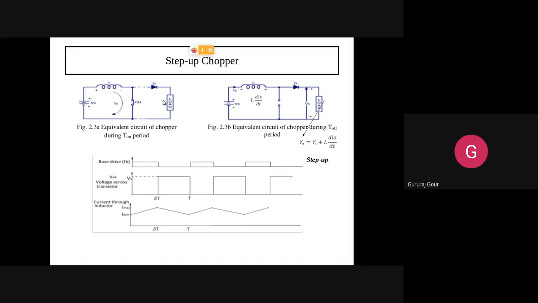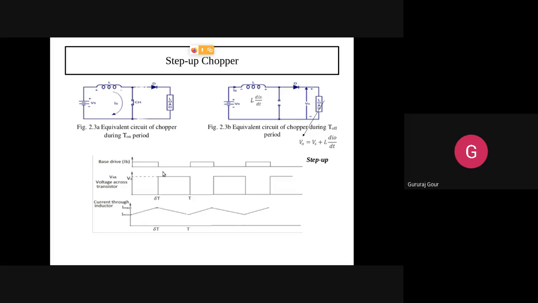no current is flowing through the load, hence no load output voltage. All the current is flowing through the inductance and the chopper, that is the transistor. This current will start storing in the L. That's why it has been shown here, building up in the inductance, the current through the inductor. Understood?